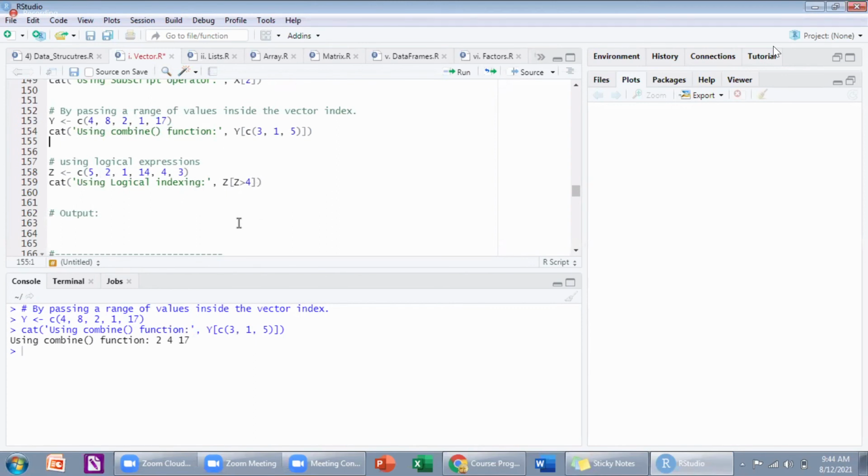I can even use what? Logical conditions. In Z, whatever values are greater than the given value, I want only those values. So I have only 5 and 14.